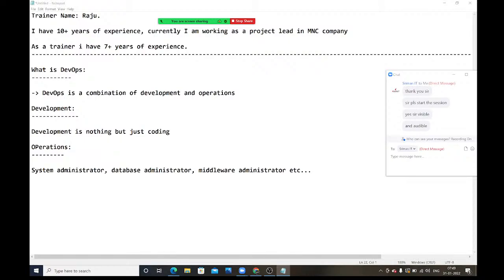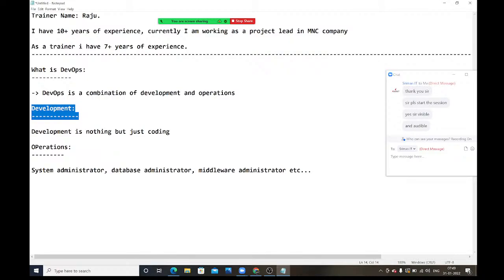Any company you go to has different types of teams. For developing, a separate team is available. For testing, a separate team. For middleware, a separate team. For database, a separate team. And for system maintenance, a separate team is available.